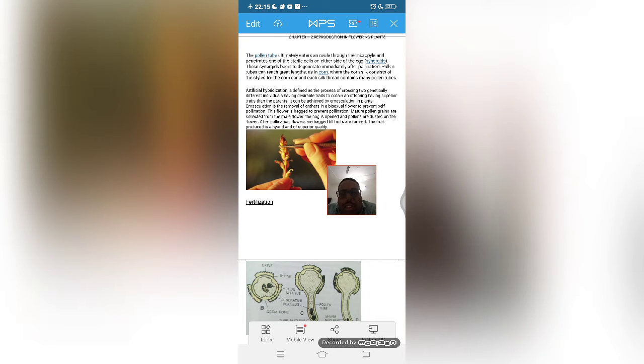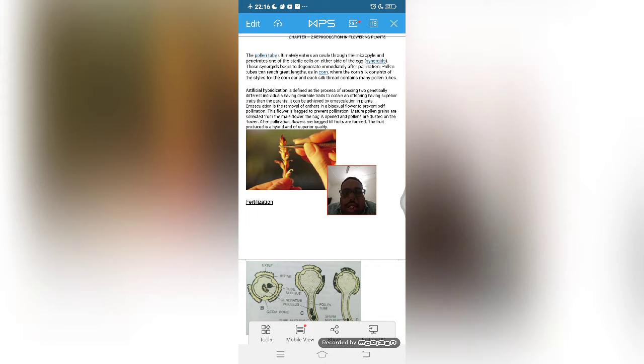Another thing they will do is, the female part, that is the stigma part, the carpel part, they will cover with plastic, so that no other pollen grains will come and stick there. That particular process is known as bagging. This type of technique will be done if the flower is bisexual in nature.